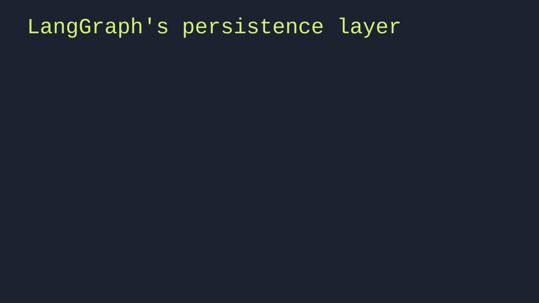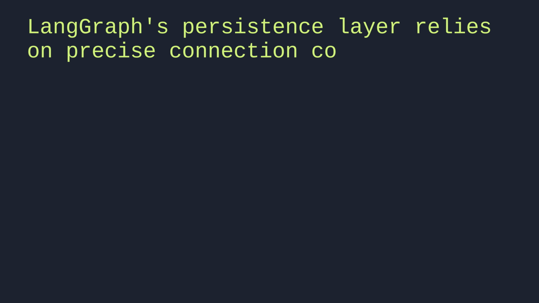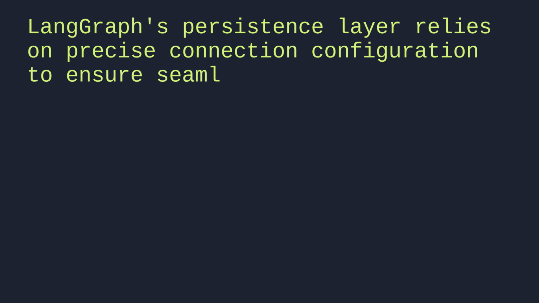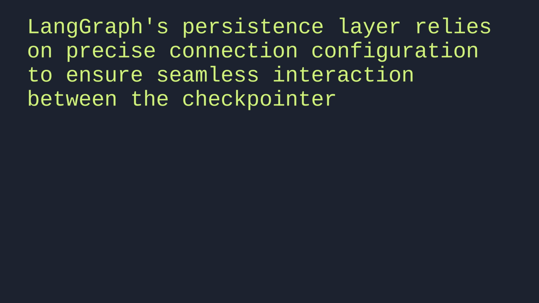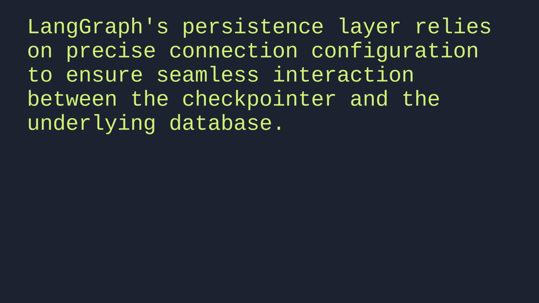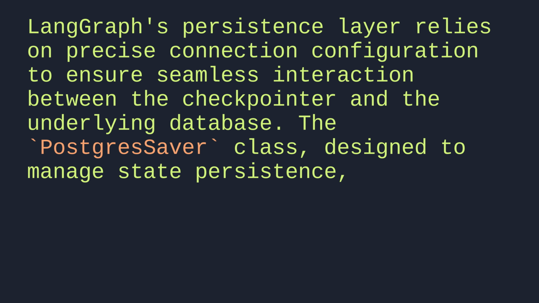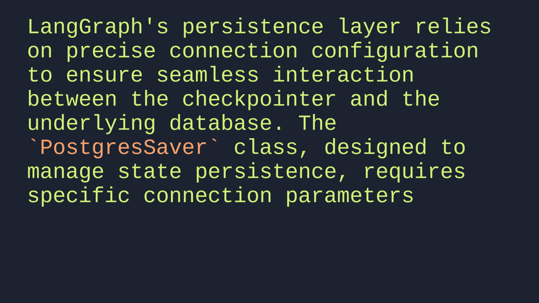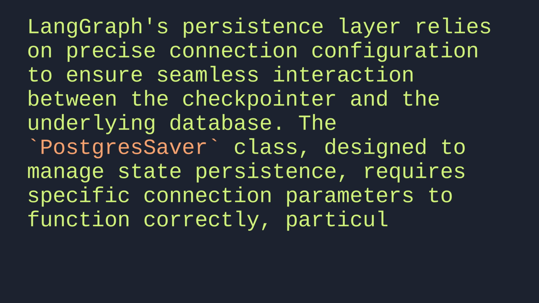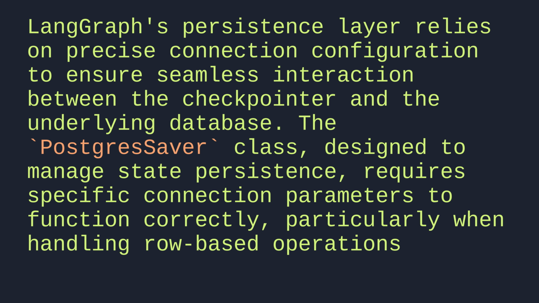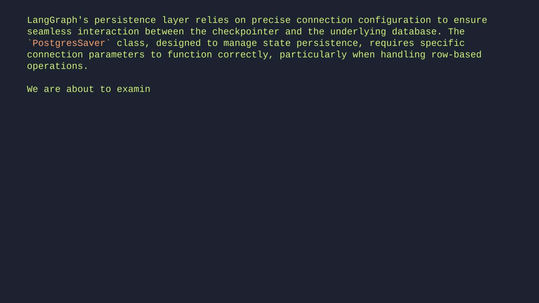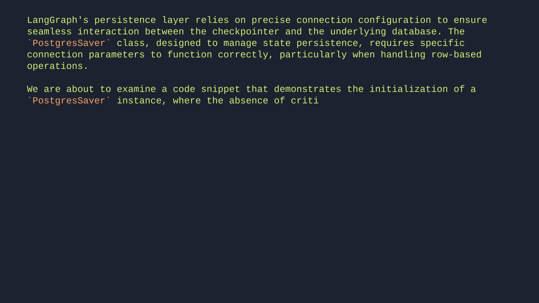LangGraph's persistence layer relies on precise connection configuration to ensure seamless interaction between the checkpointer and the underlying database. The PostgresSaver class, designed to manage state persistence, requires specific connection parameters to function correctly, particularly when handling row-based operations. We are about to examine a code snippet that demonstrates the initialization of a PostgresSaver instance, where the absence of critical connection parameters leads to a runtime error.